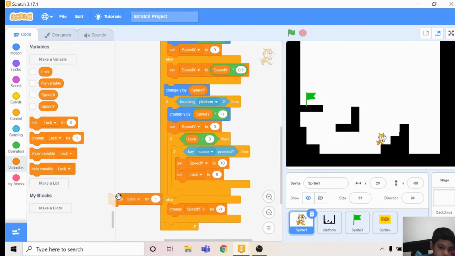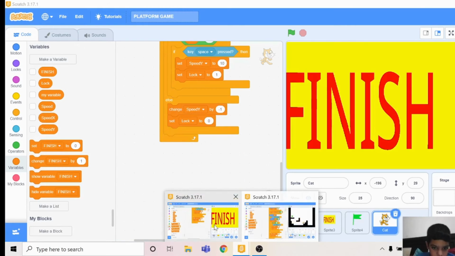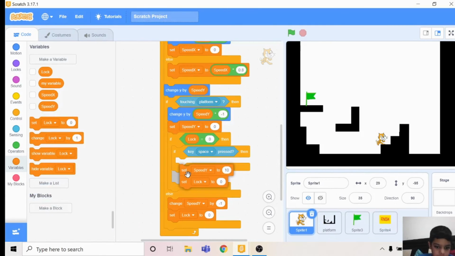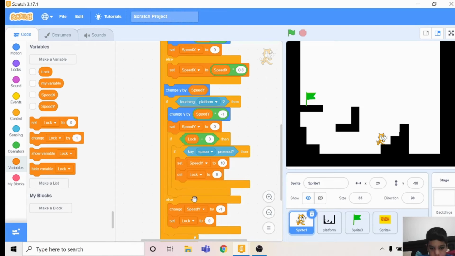Did not change lock. Set lock to 0, and not set the speed. Okay. Then that's it.